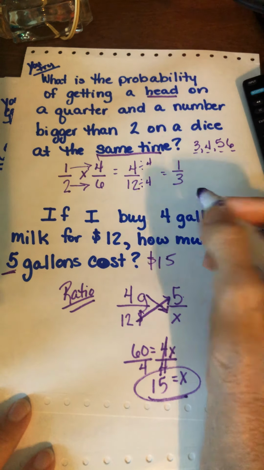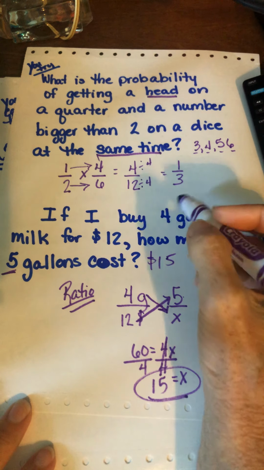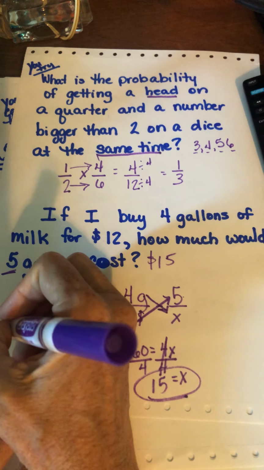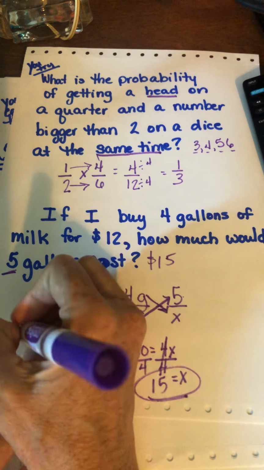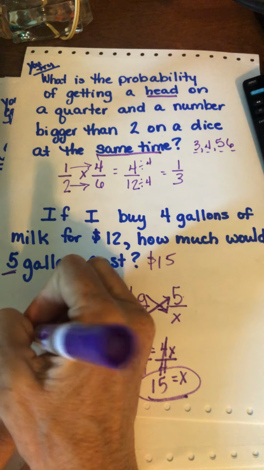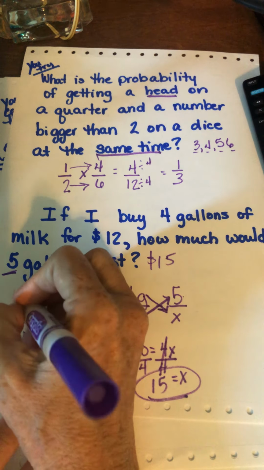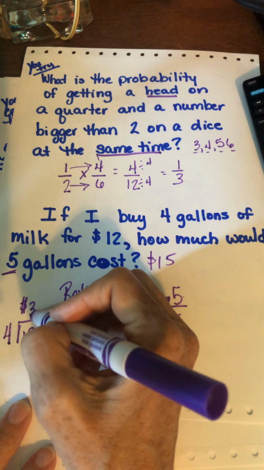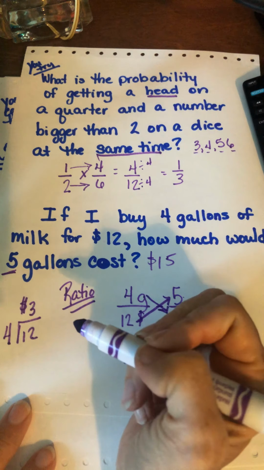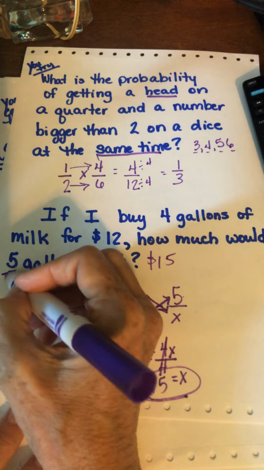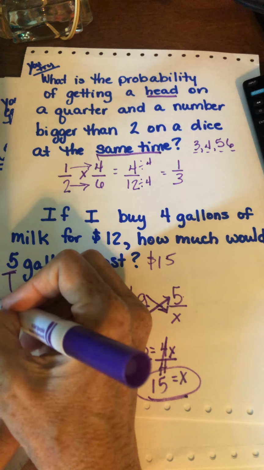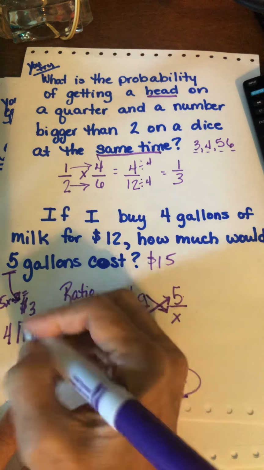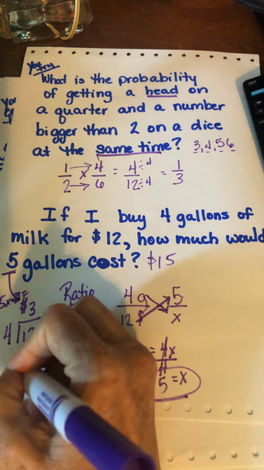Now, to me, there's an easier way on this particular question. If you buy 4 gallons for $12, 4 will go into 12, and that's 3. So that means each gallon is $3. So if you bought 1 gallon, it'd be 3. If you bought 2, it would be 6. So if you bought 5, 5 times 3 is 15.